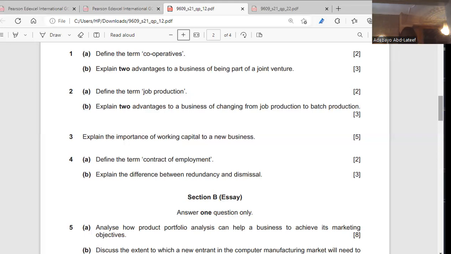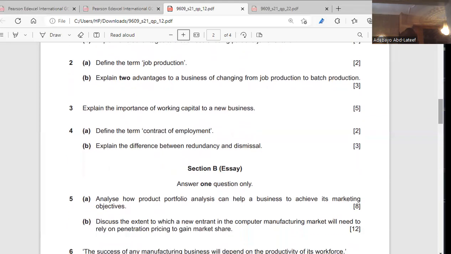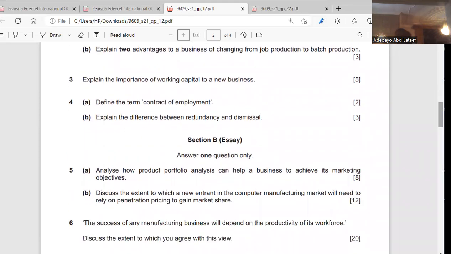Define the term contract of employment. So when we talk about contracts, that's question 4A, right? Yeah. We're talking about contract. A contract is an agreement that has offer and acceptance and that is legally binding. That is what a contract is. But here we're talking about a contract of employment. So a contract of employment is a formal document that is written, that has to be accepted, that has to be passed through the business to the employees.